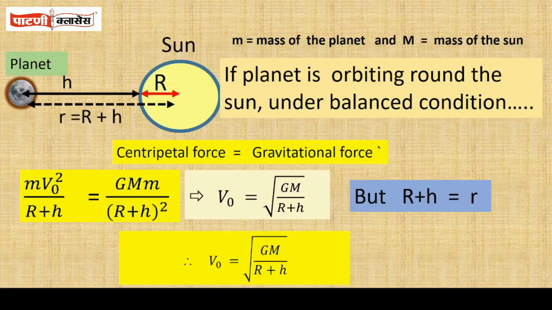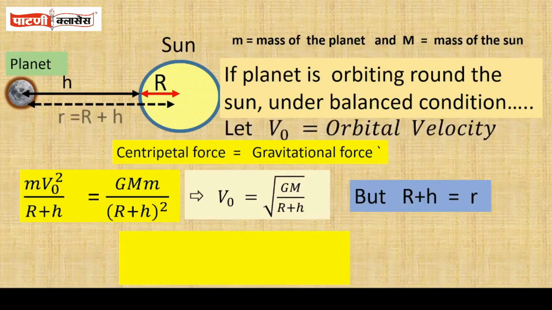So centripetal force becomes m v squared upon R plus h, and gravitational force becomes G M m upon R plus h whole squared. From the figure, R plus h equals small r.